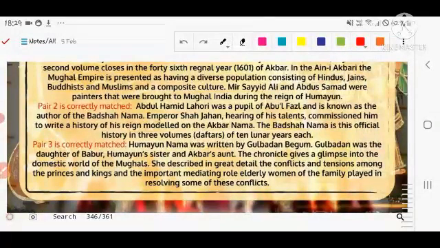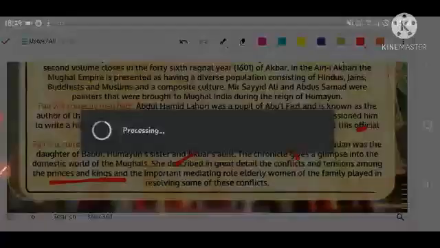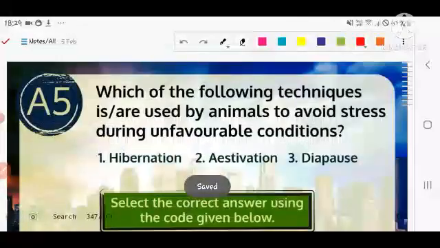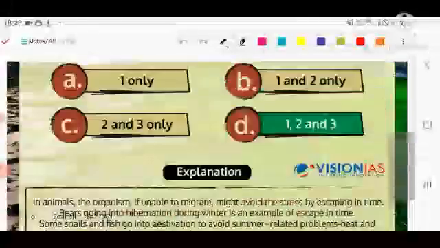The third is also correct. Humayun Nama was written by Gulbadan Begum. Gulbadan was the daughter of Babar, sister of Humayun and Akbar's aunt. The chronicle gives a glimpse into the domestic world of the Mughals. She described in great detail the conflict and tension among the princes and kings, and the important mediating role played by the elderly women in the family during that conflict.